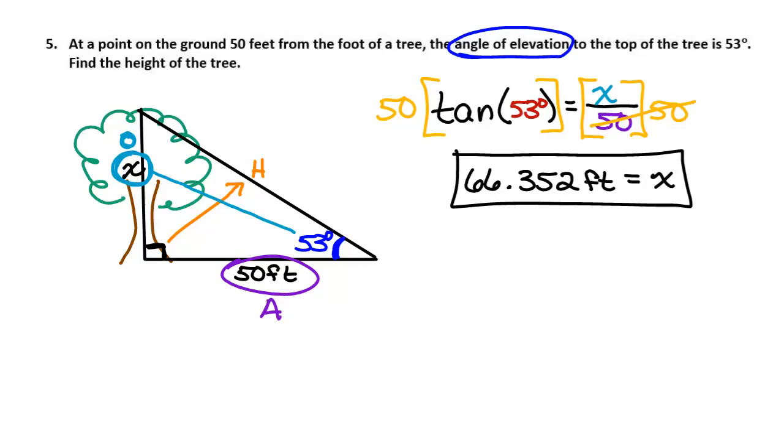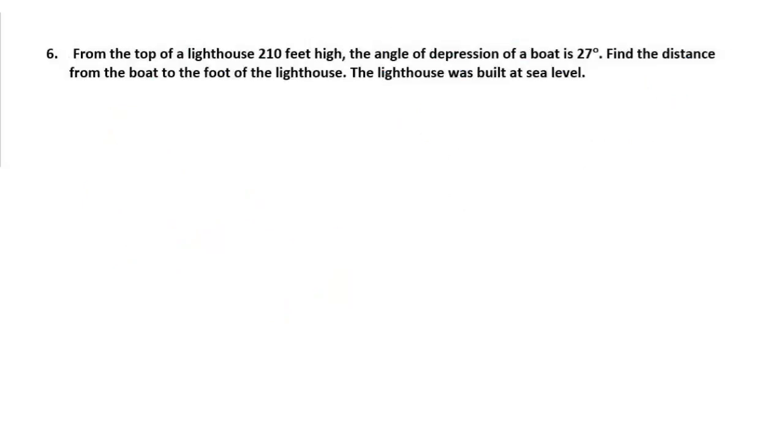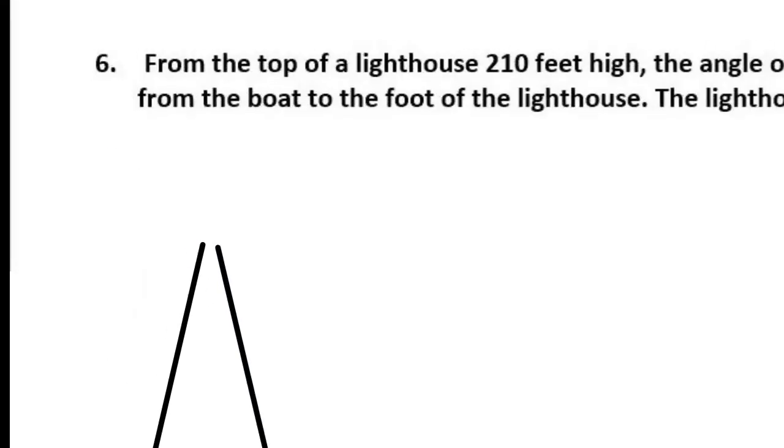All right. Let's look at number 6 together. From the top of a lighthouse, 210 feet high, so I'm going to stop and draw that. I don't really know what lighthouses look like. So there's my lighthouse.